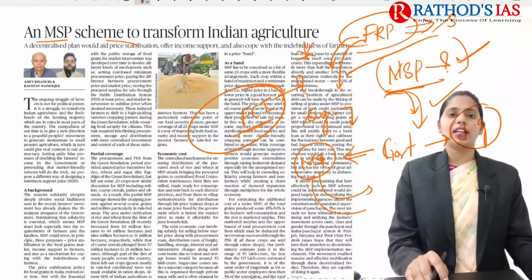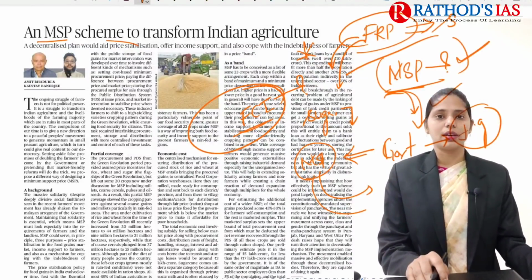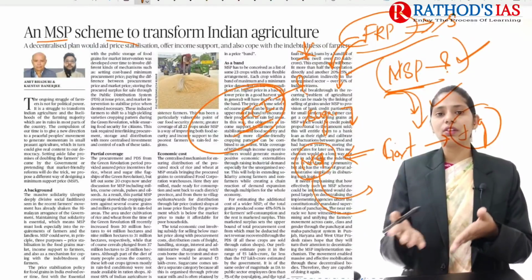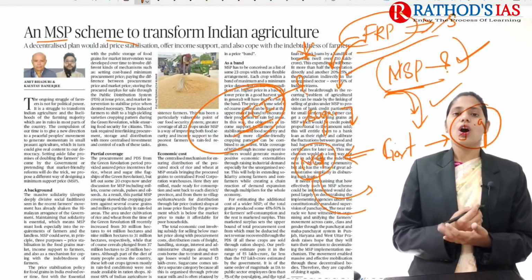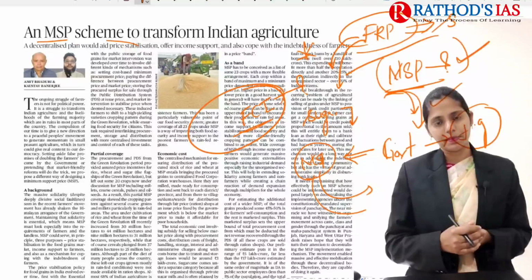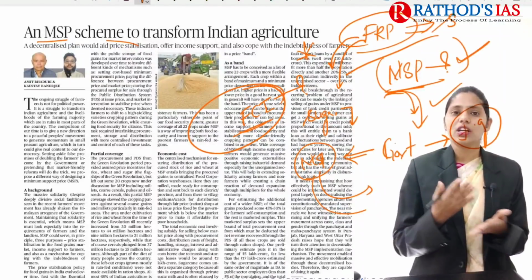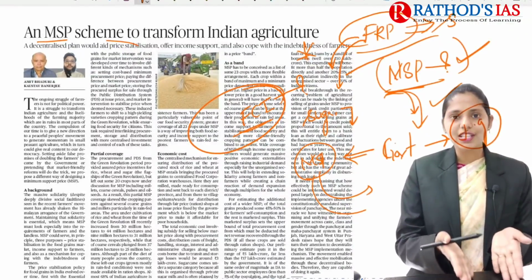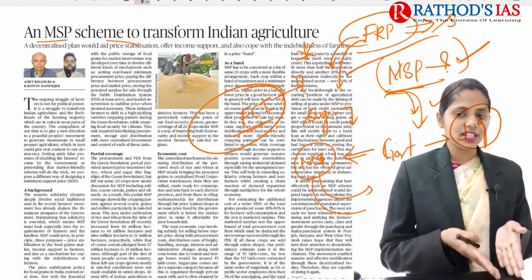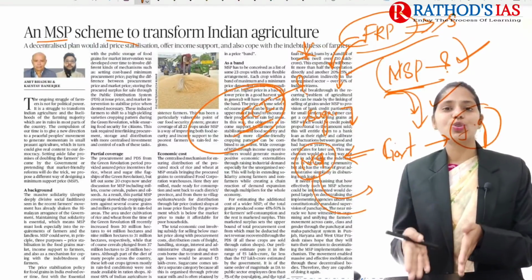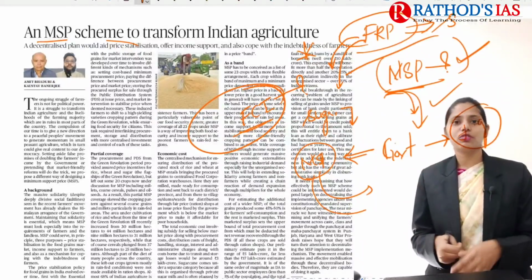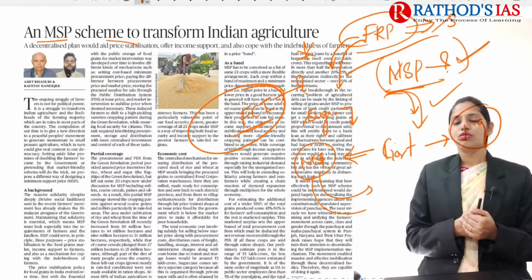Actually, you know that in India we have the public distribution system. Under this public distribution system, subsidized food grains are given to BPL families or poor families who have ration cards, through fair price shops. For this, the government needs food grains, which are purchased directly from the farmers. In this way FCI gets food grains and farmers get assured income, right? So this is a win-win situation for both the government and the farmers.